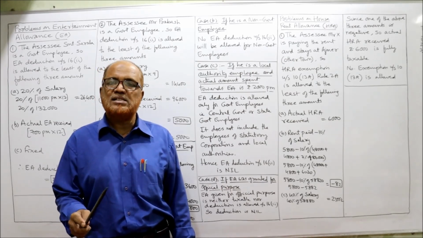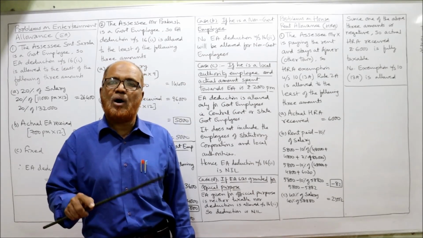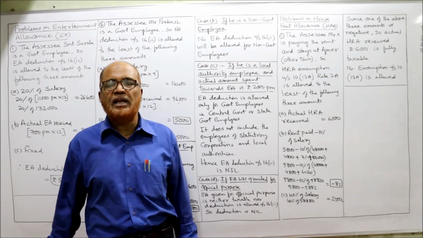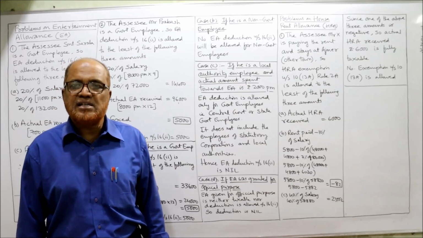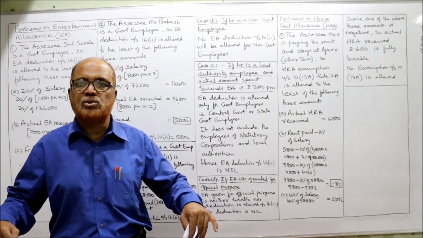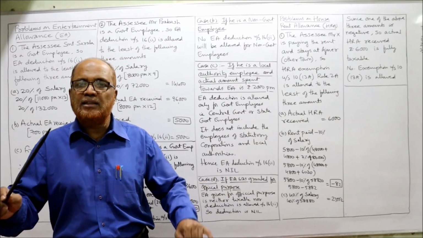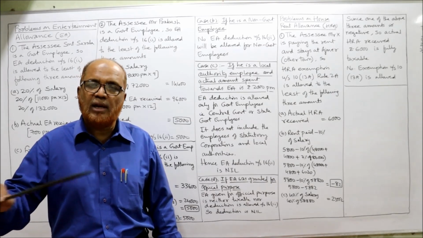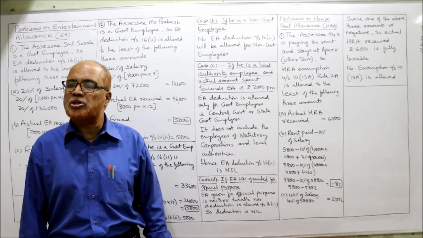If the assessee is living in a rented house and paying the rent, then only HRA exemption is allowed. If the assessee is living in his own house, no rent is paid, in that case the actual HRA received is fully taxable, HRA exemption not allowed.